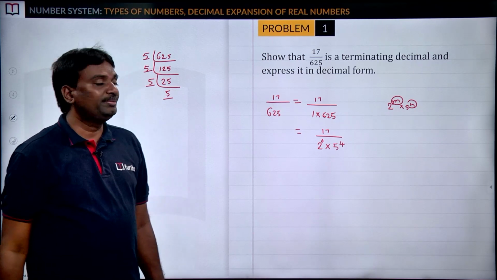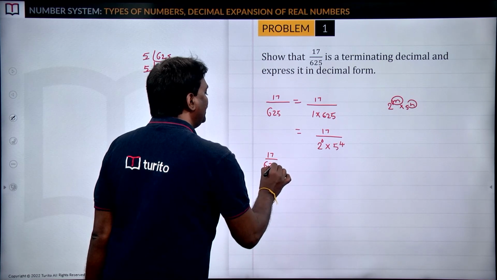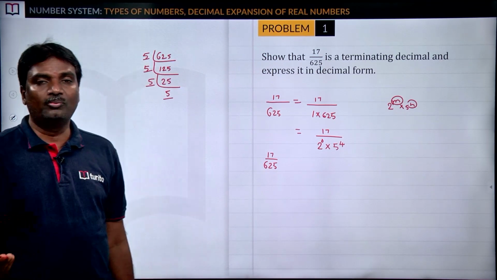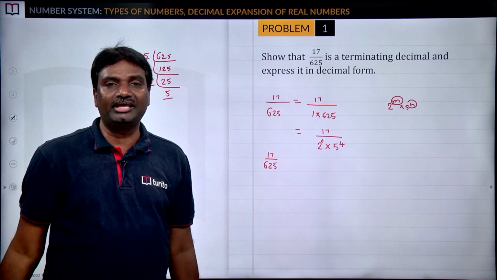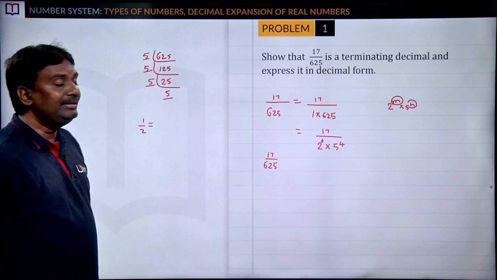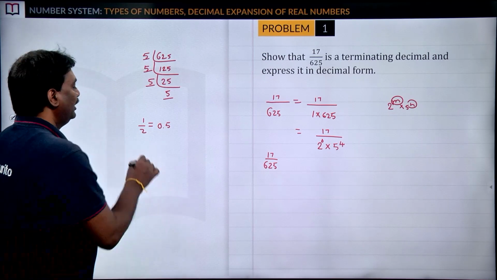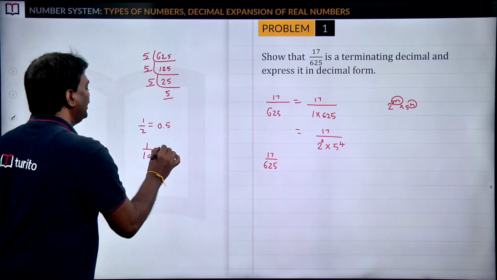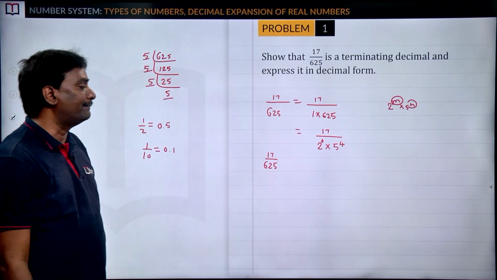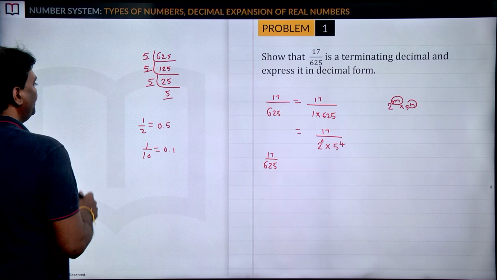Now express it in decimal form. 17 by 625 is given, and we have to express that in decimal form. Already in 8th standard we have discussed decimal numbers, 0 point something or 1 point something. For example, 1 by 2, by writing it as a decimal number you will get 0.5. If we have 1 by 10, we can write that as 0.1. These numbers are known as decimal numbers. Just like that we have to express 17 by 625 in decimal form.